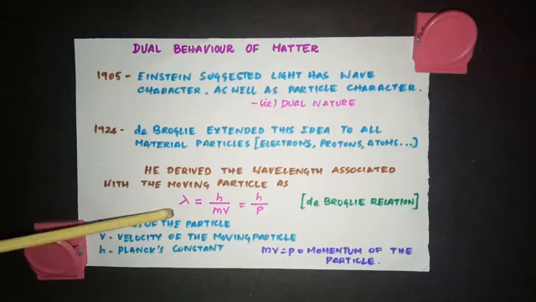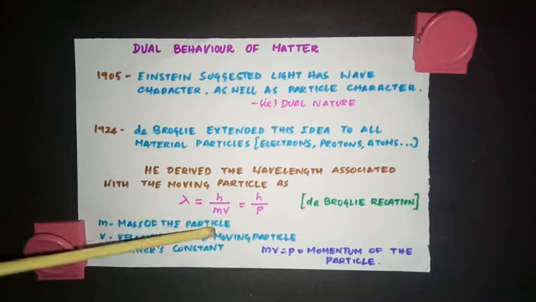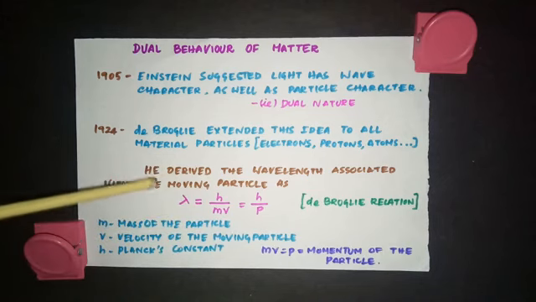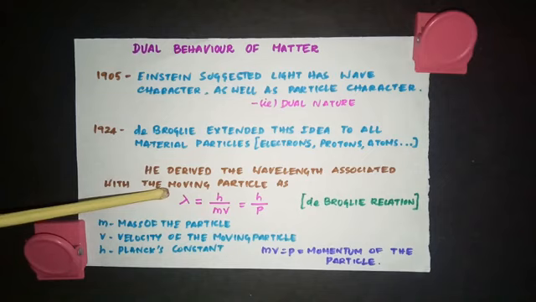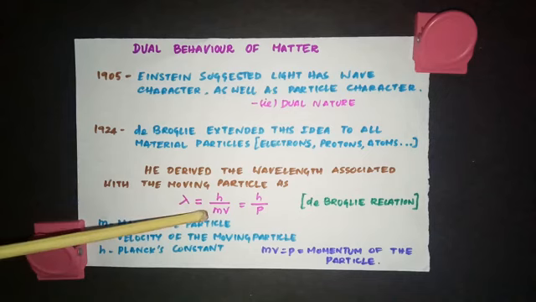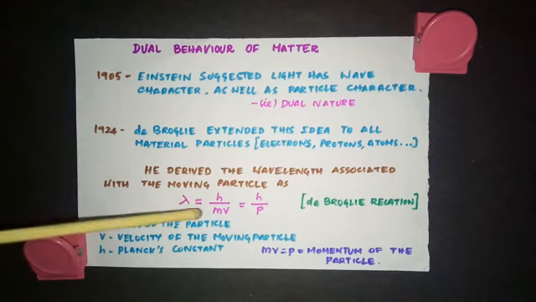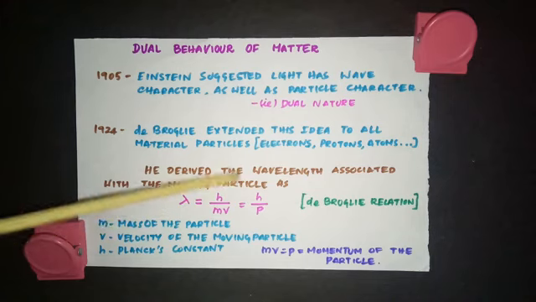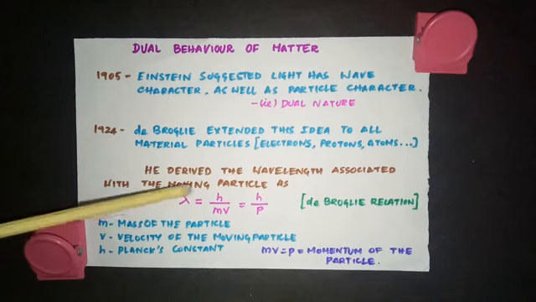So if there is a particle which is moving, de Broglie said that particle possesses wave character also, and he derived an equation lambda is equal to h by mv, where lambda is the wavelength of the wave associated with the particle, h is called Planck's constant, m is the mass of the particle, and v is the velocity of the moving particle. And you know, mass is the characteristic of an object, of a particle, whereas lambda is the character of a wave. So when you have an equation connecting both the wavelength and the mass, then you can come to a conclusion that a particle possesses wave character.